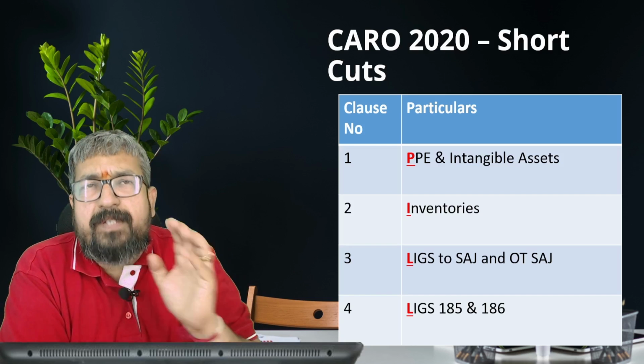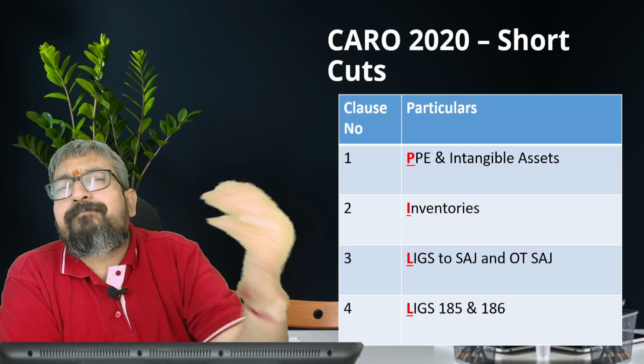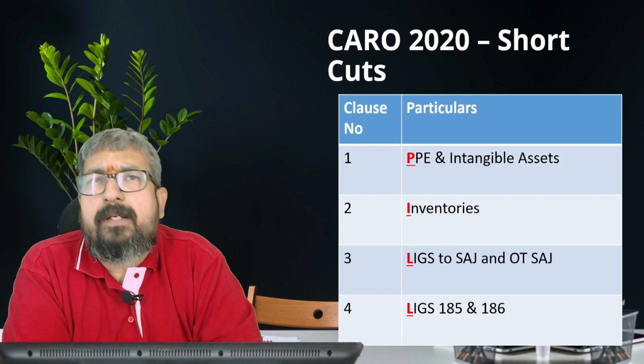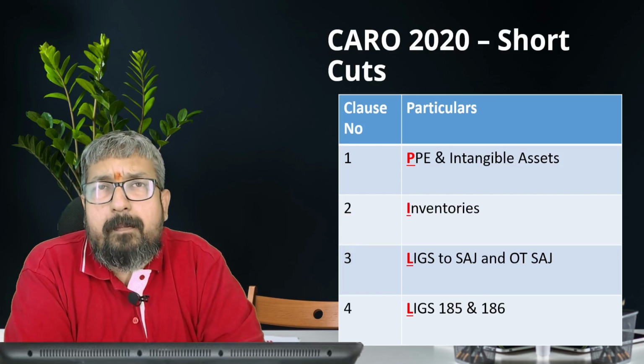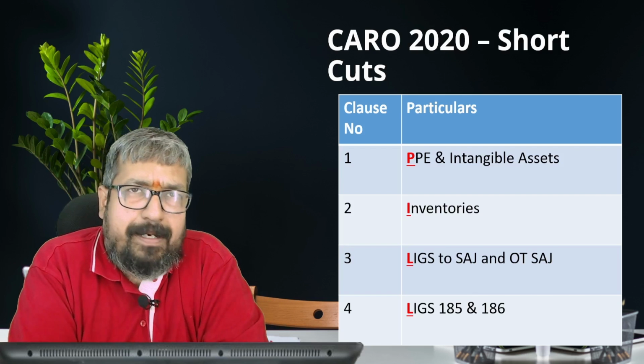whether reasonable steps are taken if the amount is overdue for more than 90 days, and whether any loans and advances are given on a demand basis. For example, a holding company giving to a subsidiary company. Now, those issues were not captured earlier. Now it has been captured, my dear soldiers.